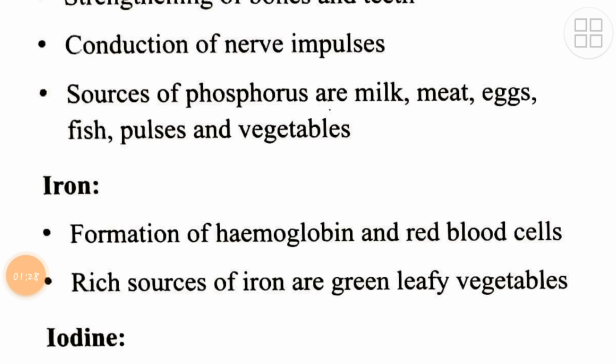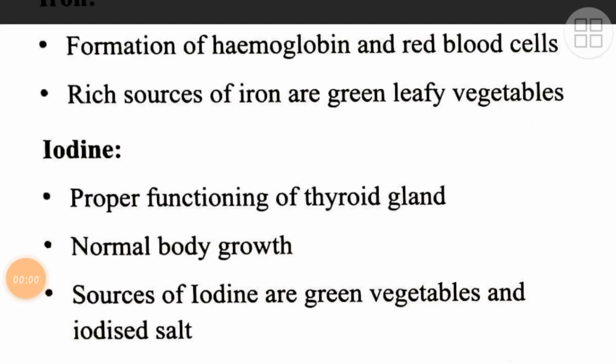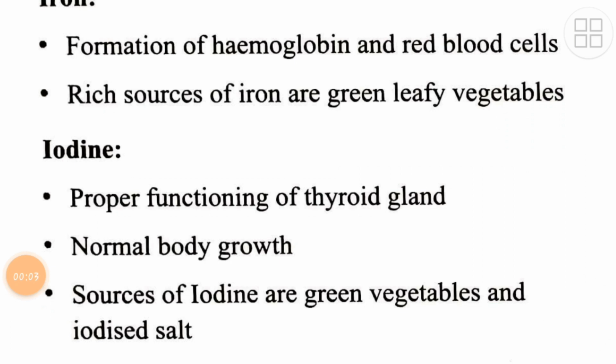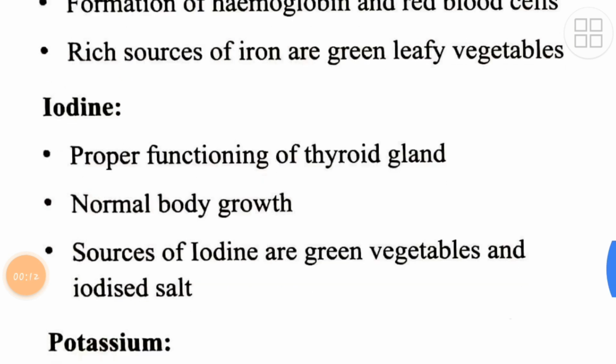Rich sources of iron are green leafy vegetables. Iodine helps in the proper functioning of the thyroid gland and normal body growth. Sources of iodine are what? Green vegetables, leafy vegetables and iodized salt.